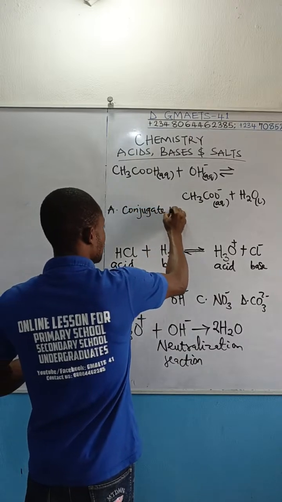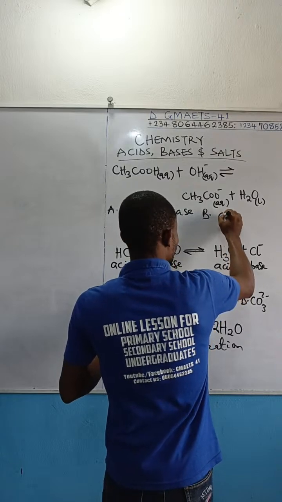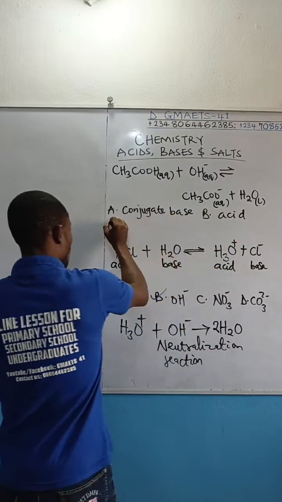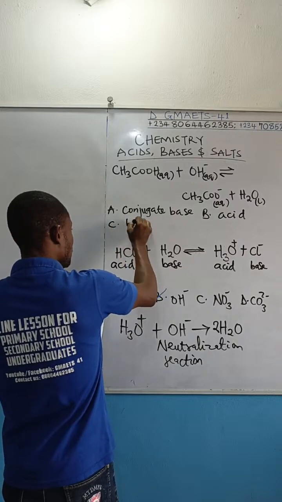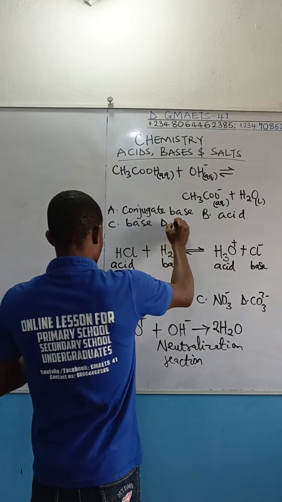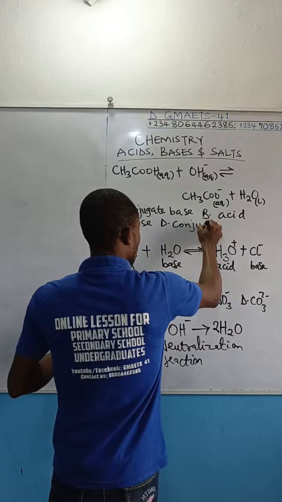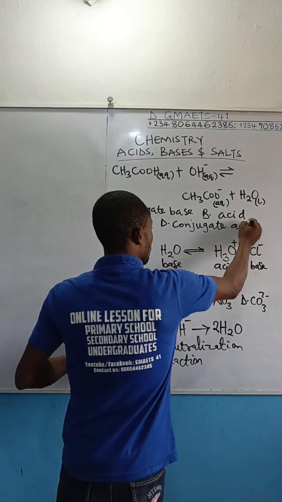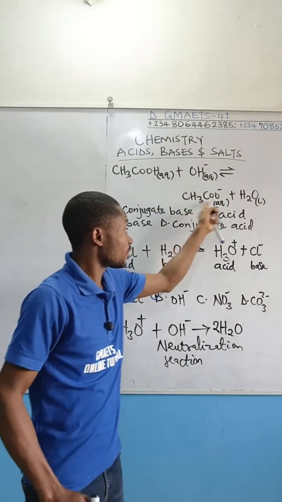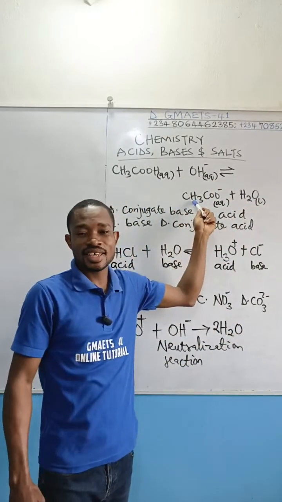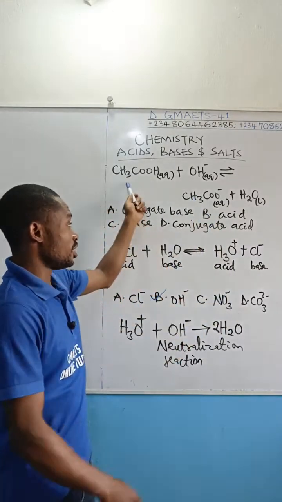Option B, acid. Option C, base. And option D, conjugate acid. So the question here is, in this reaction given to you, look at this carboxylate ion, because the name of that ion is carboxylate ion. What is it in this reaction equation?